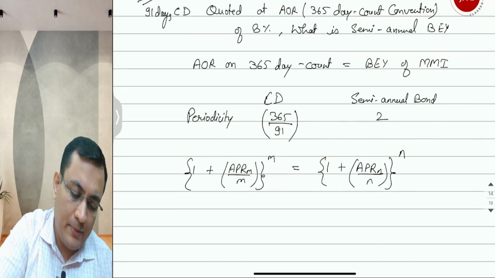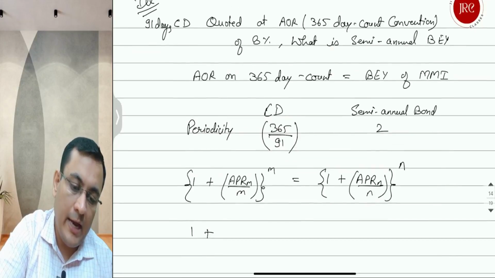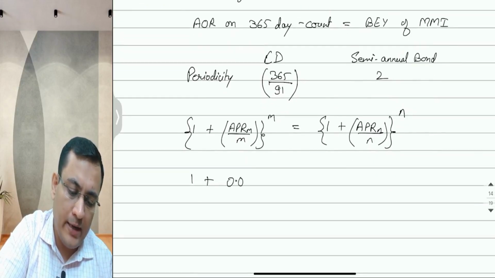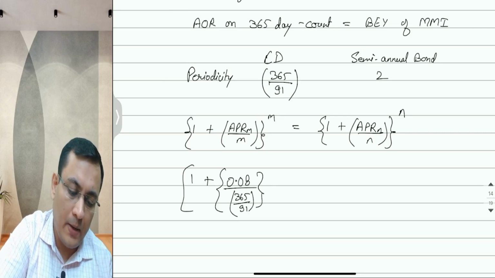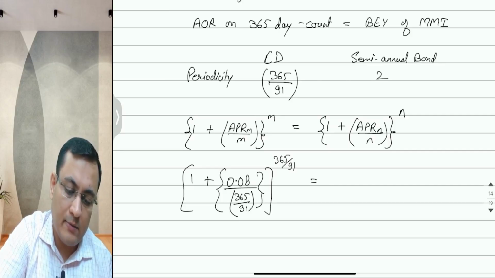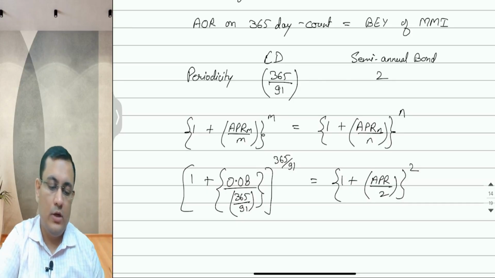So 1 plus 8%, 0.08 divided by periodicity M, 365 upon 91, whole power 365 upon 91, is equal to 1 plus APR upon 2, whole power 2. Only one value is missing.